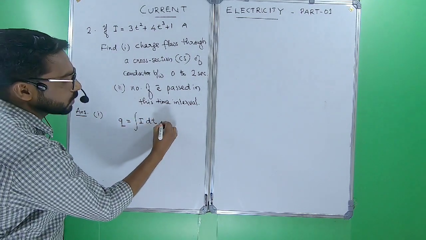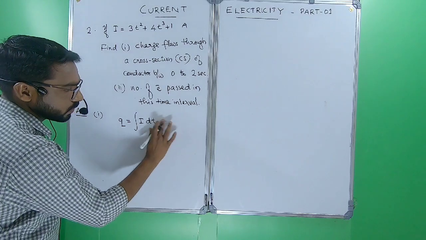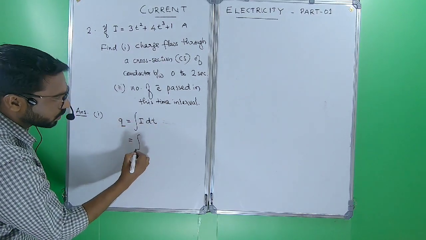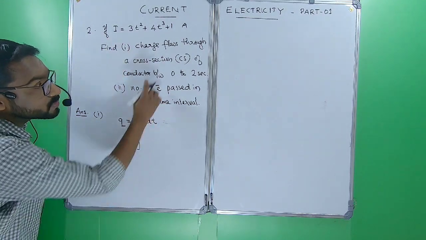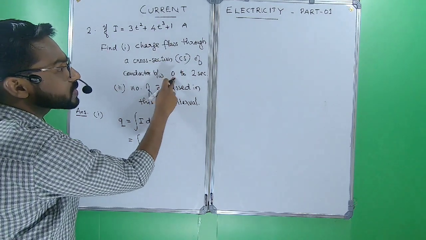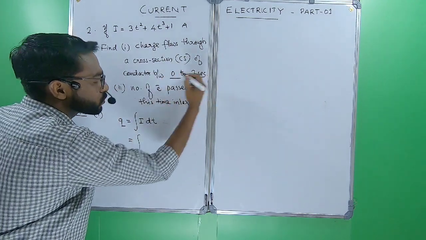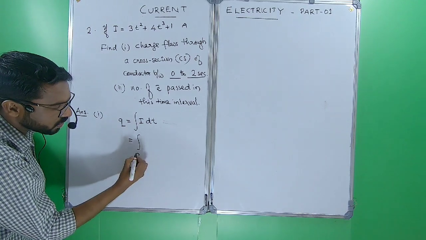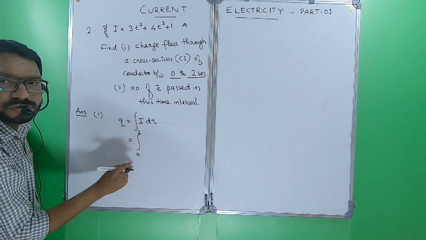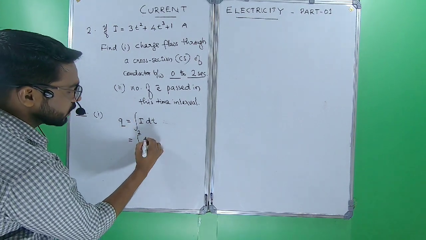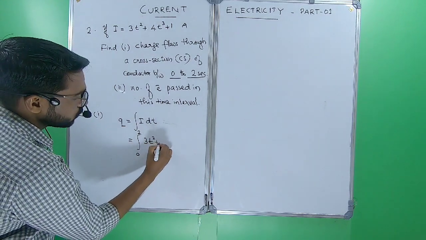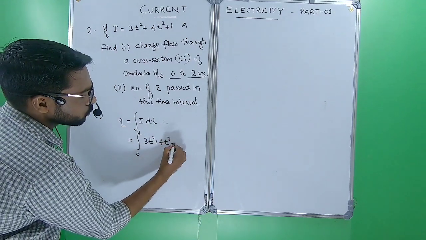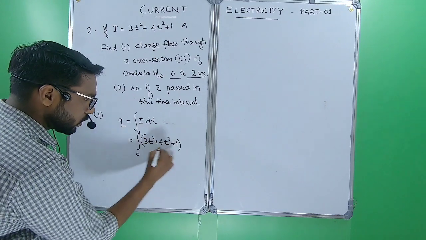What is current I? You can write here, integral over time 0 to 2 seconds. Limits of integration 0 to 2: 3t square plus 4t cube plus 1 dt.